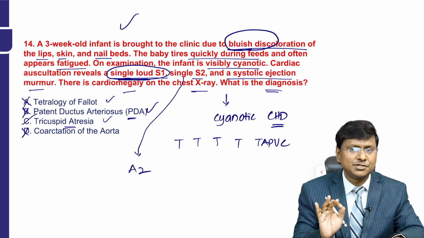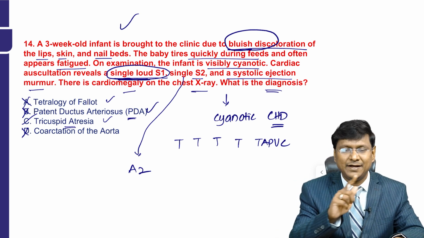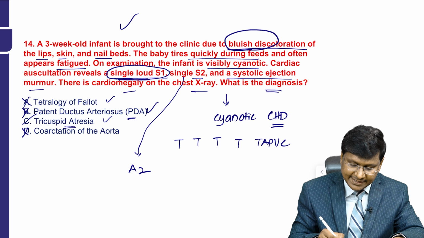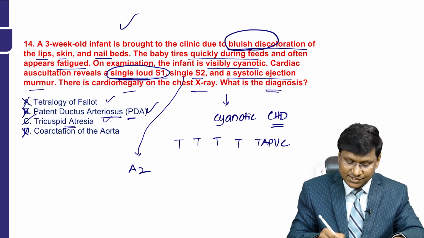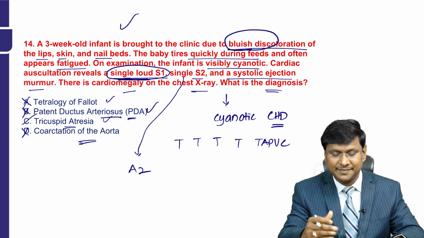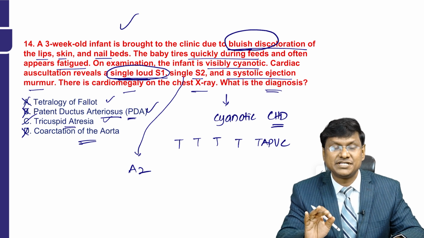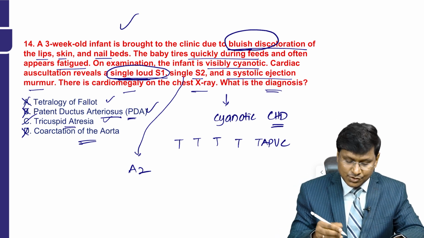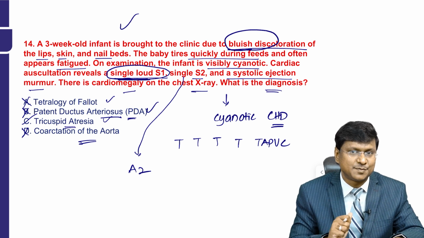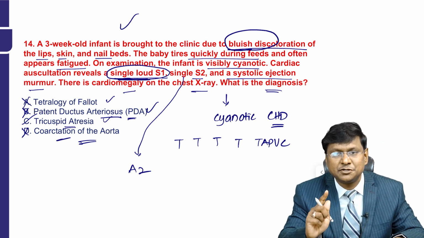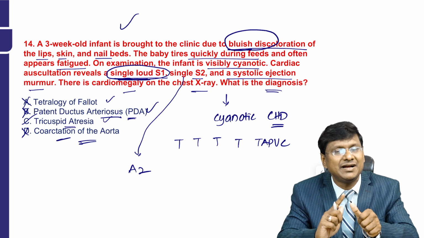So it is not tetralogy of Fallot, because in tetralogy of Fallot you will not have a single loud S1. It is not patent ductus arteriosus because that is an acyanotic congenital heart disease. And in coarctation of aorta, the presentation will not be in the manner described. Because in patent ductus arteriosus, what is the murmur you will have? A continuous murmur. Even in coarctation of aorta, you will have a continuous murmur.